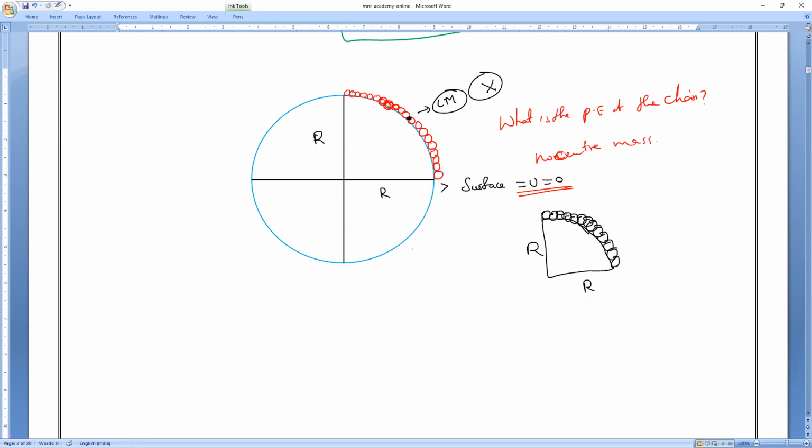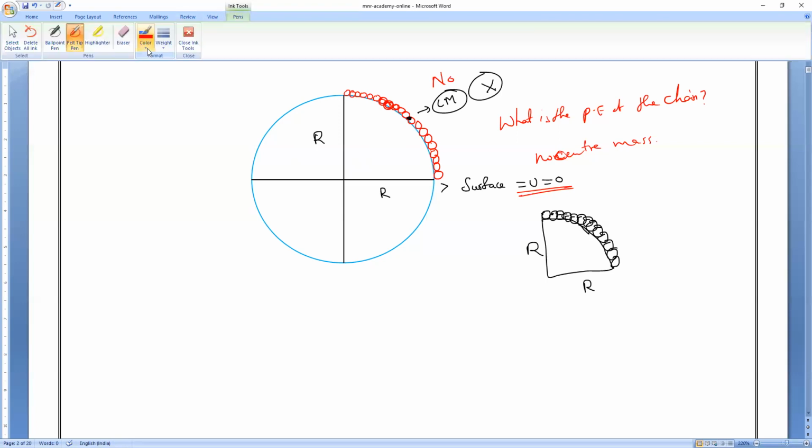So keep it in mind that if it is not, there is no center of mass, no center of mass, understanding? Then how to solve this one? That is what you remember, all of you. We'll go with a concept. Even in laws of motion, we have done that same thing.